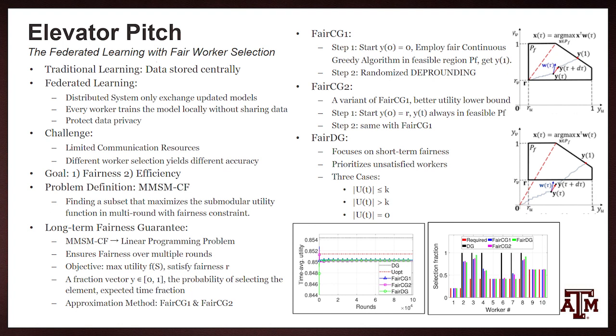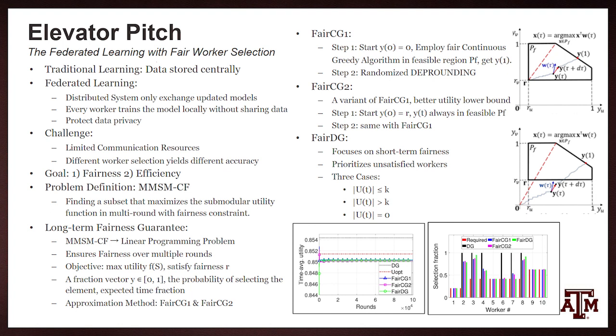The second case is where the number of unsatisfied workers is greater than k. In that case, it calculates the debt of each worker, sorts them in decreasing order and selects the top k elements. And the third case is where the length is 0, and in that case it just randomly selects any k workers.